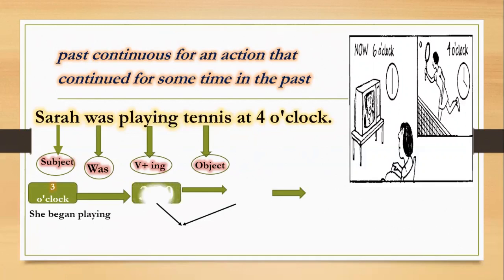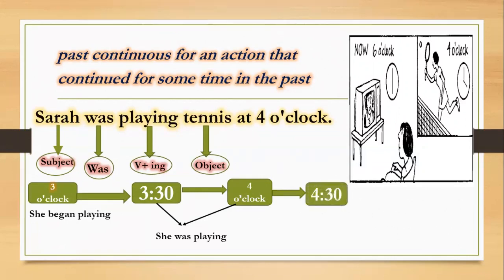From 3:30 to 4 o'clock, what was she doing again? She was playing tennis. And the last point, at 4:30, she stopped playing. So from 3:30 to 4 o'clock, Sarah was playing.